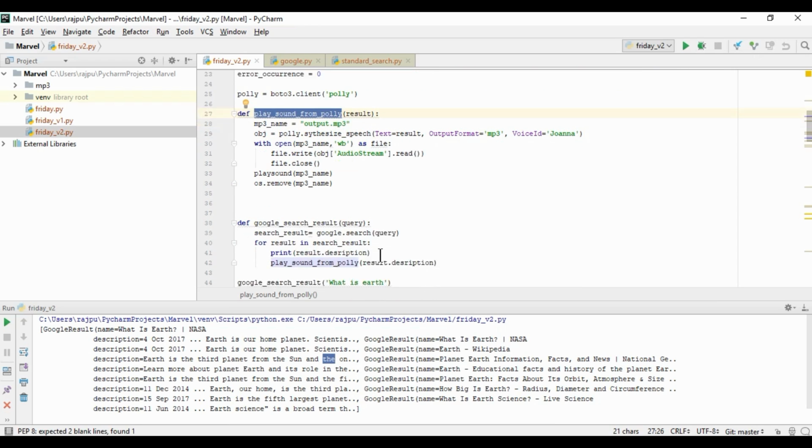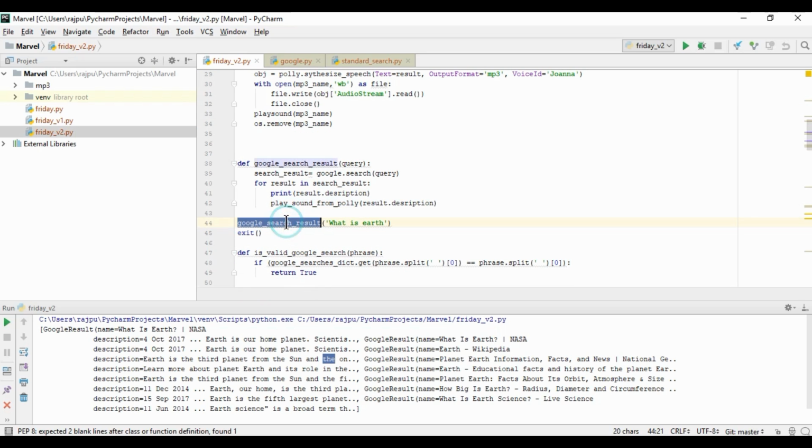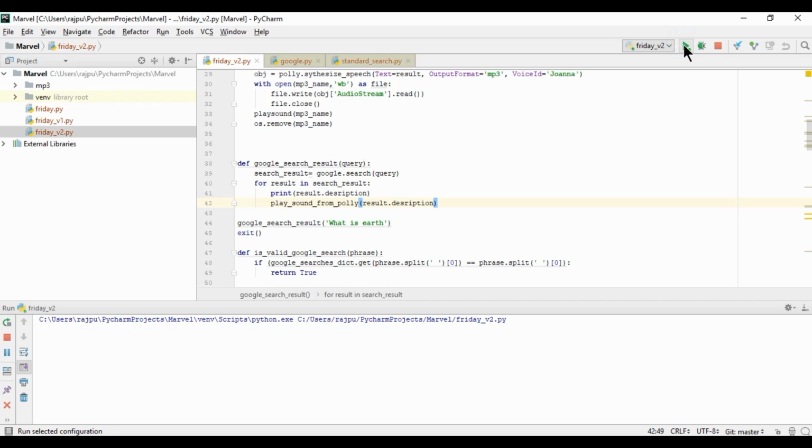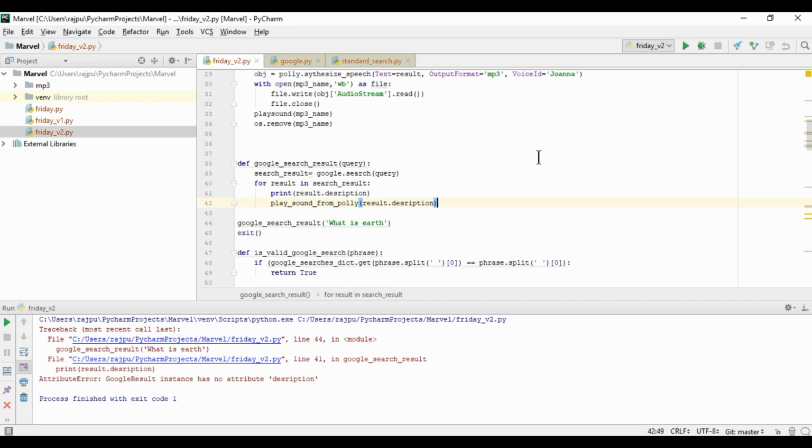Okay, this is done. Now we will call this Google search. Yes, it is also good. So let's run this and see what we will have. So I'm running it. Okay, spelling mistake here, description like this, and here also, copy and paste.